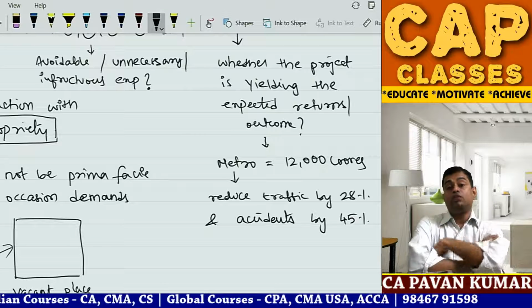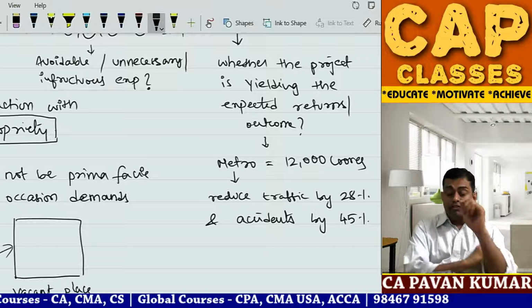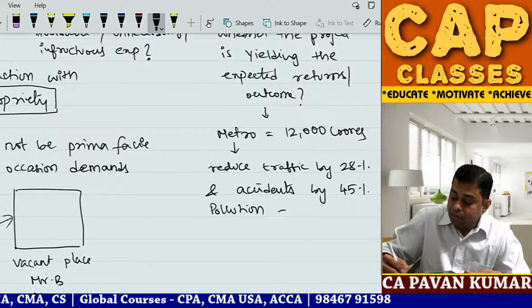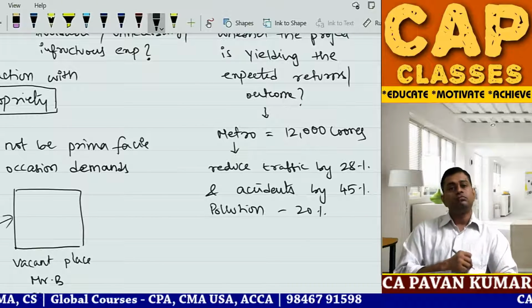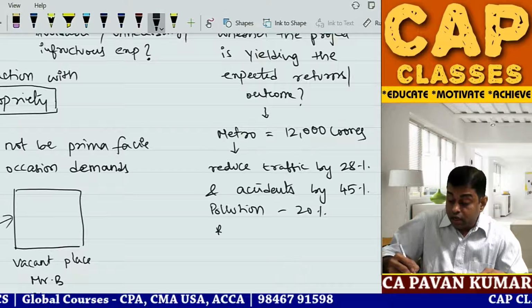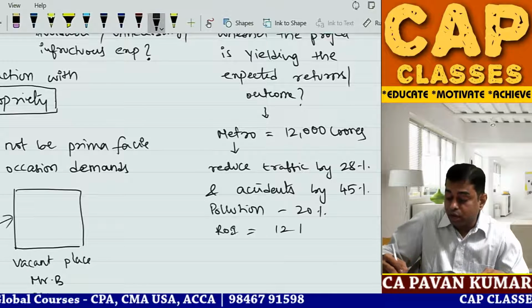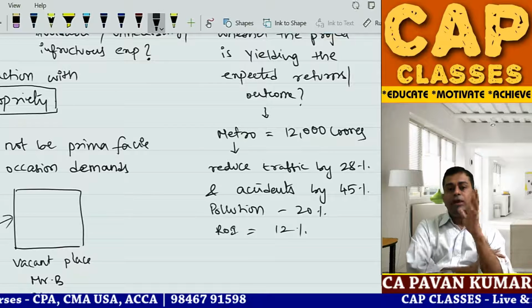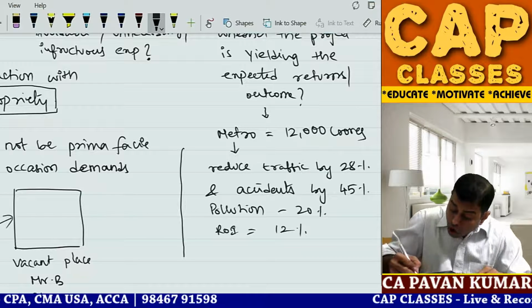Road accidents will come down, traffic will come down, and pollution will come down by 20%. Return on investment on this project will be 12%. On the project, whatever you have invested, 12% will come. So you told all these things.